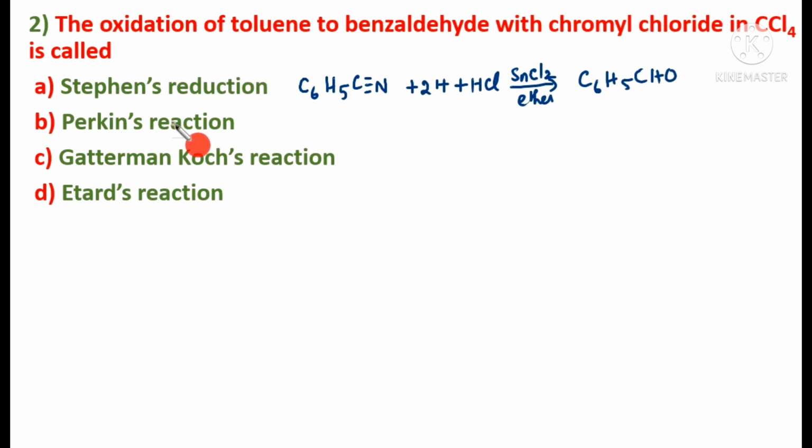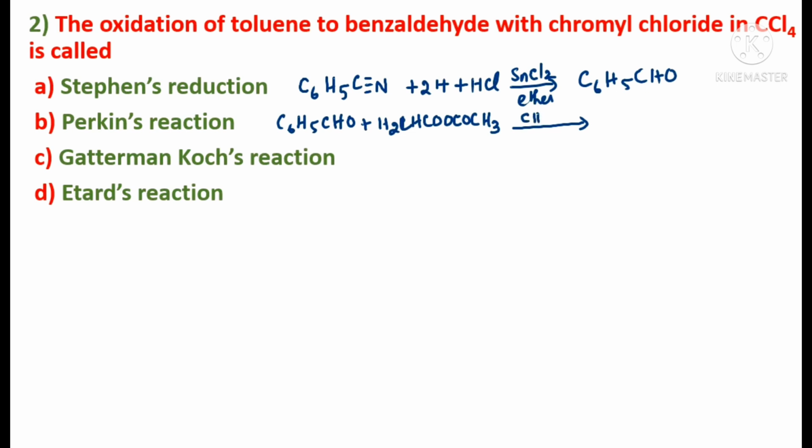What happens in Perkin's reaction? In Perkin's reaction, benzaldehyde, C6H5CHO, will react with acetic anhydride, CH3CO-O-COCH3, in the presence of the corresponding salt.